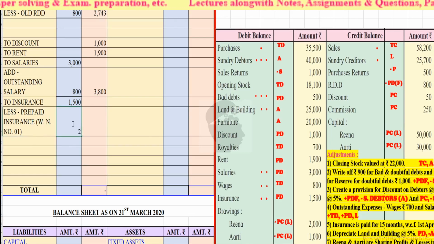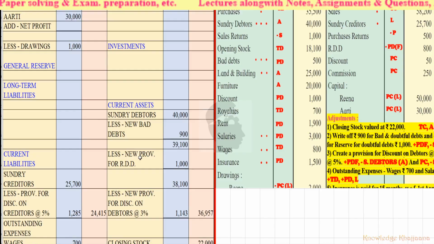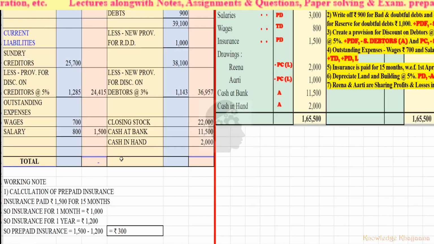Rupees 300. Okay, so 1,500 minus 300 is equal to rupees 1,200, the actual insurance for this year. Okay, so this 300 we record as a prepaid insurance as a current asset.